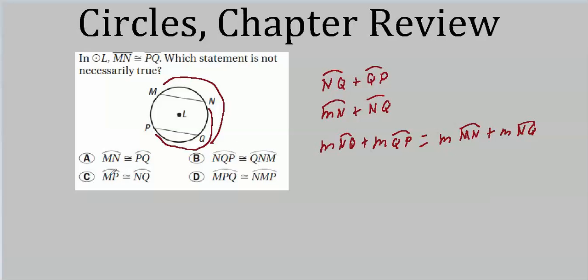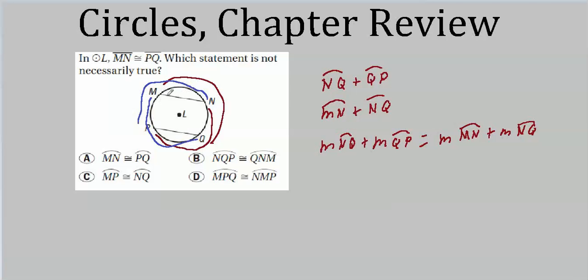What about this one? MP and NQ. Well, that's this arc here and this arc here. That doesn't seem so good to me. But let's check the next one, just in case. I think maybe this one isn't correct. MPQ. Well, let's see here. I drew those two arcs in, and, well, if you can call what I just did drawing. Anyway, I've sort of indicated what these two arcs are. MPQ, that's this one here, and then MNP.